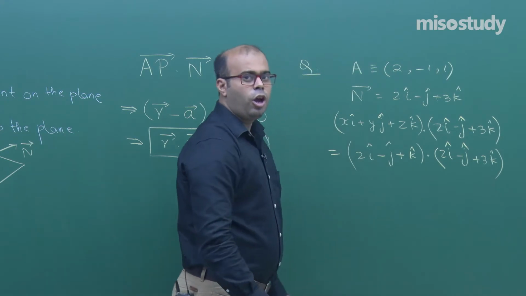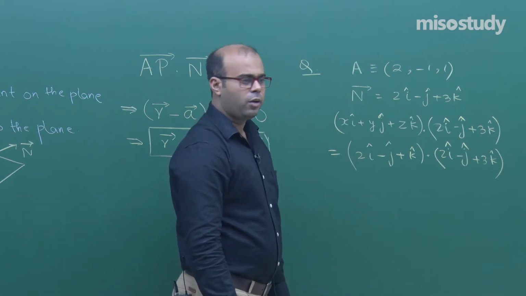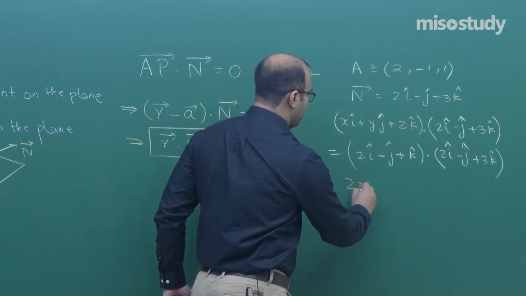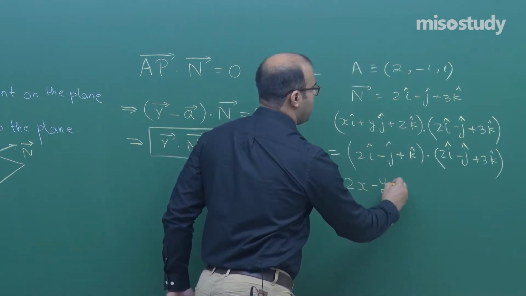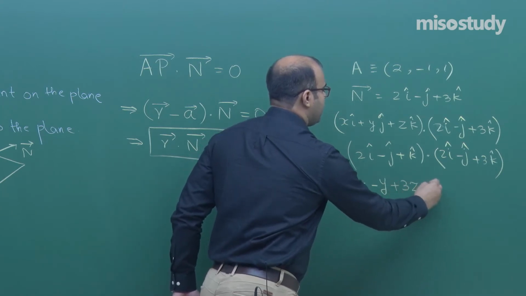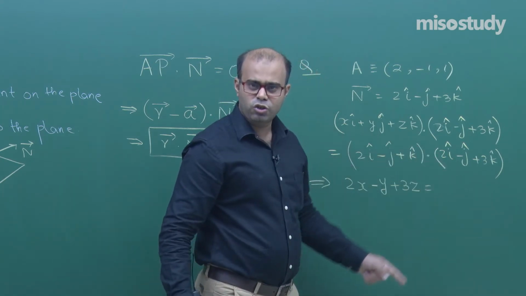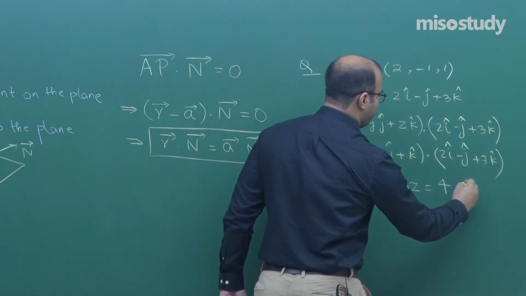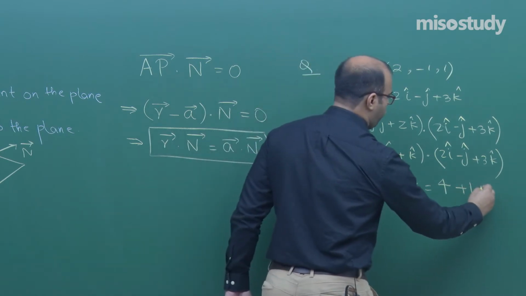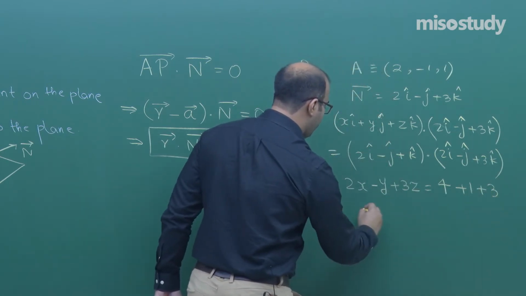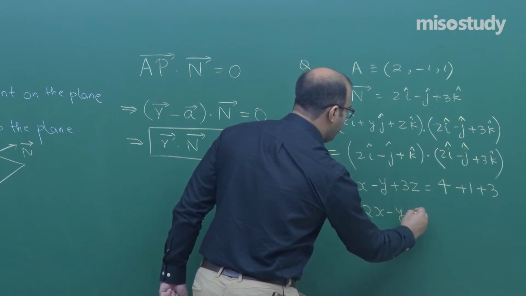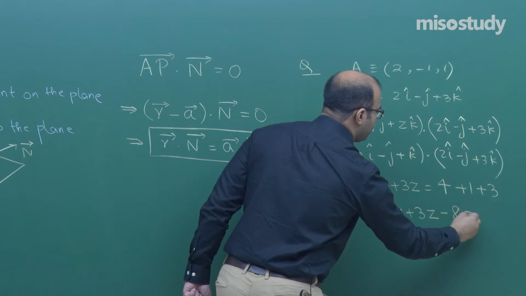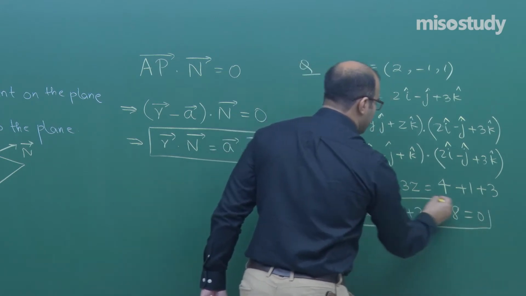Right, students? Now we apply the concept of dot product where components are given. So, here it will become 2x, then minus y, then plus 3z. That will be equal to the dot product of these two vectors, which will become 4 plus 1 plus 3. So the final equation of the plane is 2x minus y plus 3z minus 8 equal to 0. This is the equation of the plane.